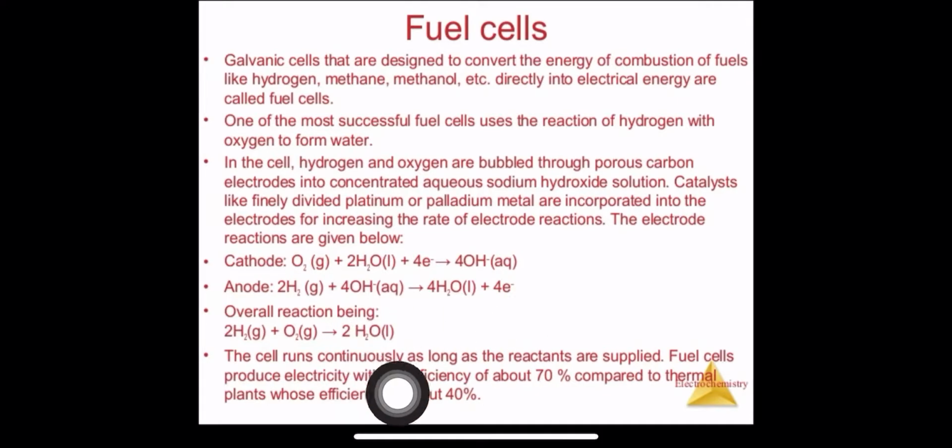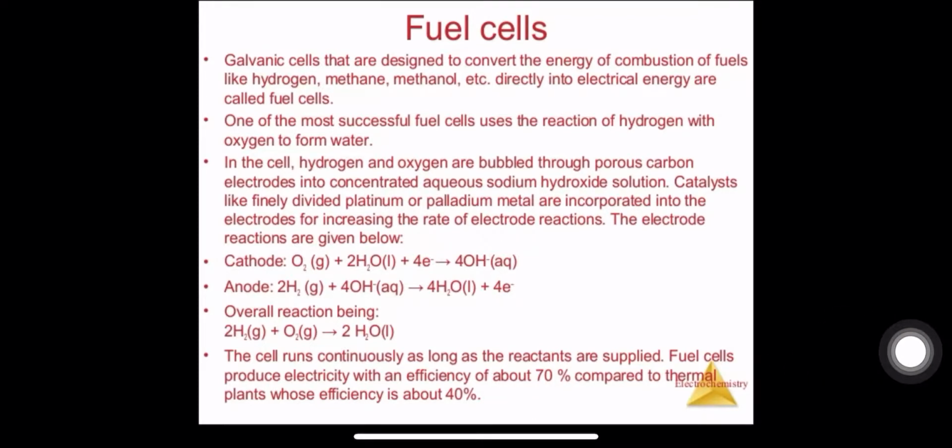So electricity generated by this fuel cell is 70% efficient, while electricity generated through thermal power has an efficiency of only about 40%.